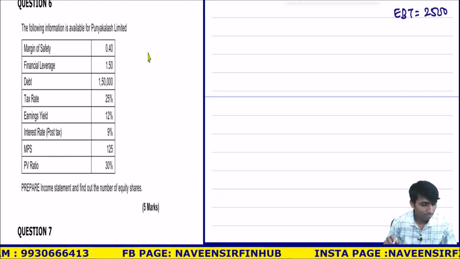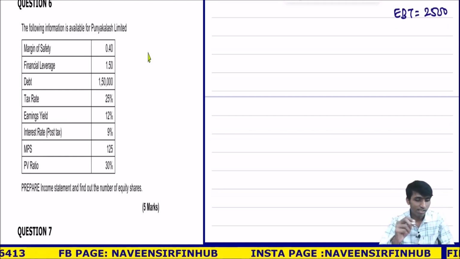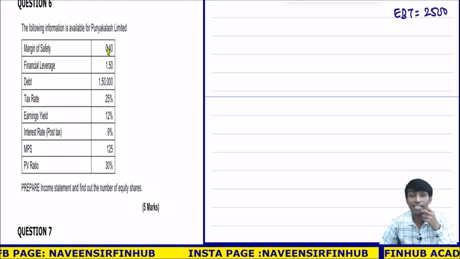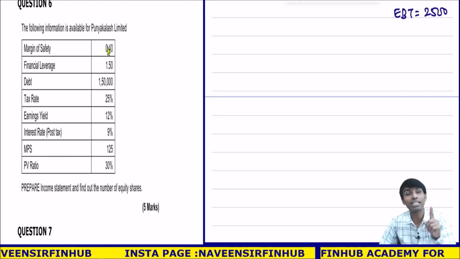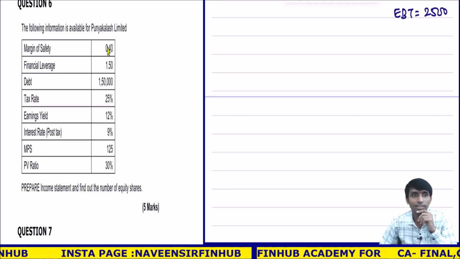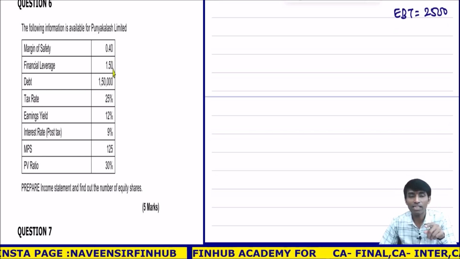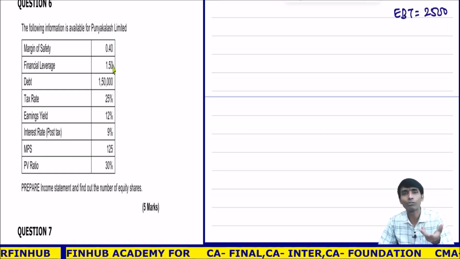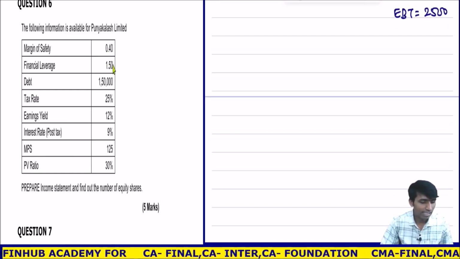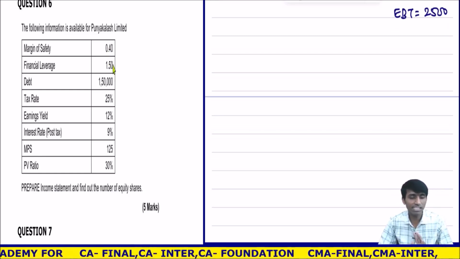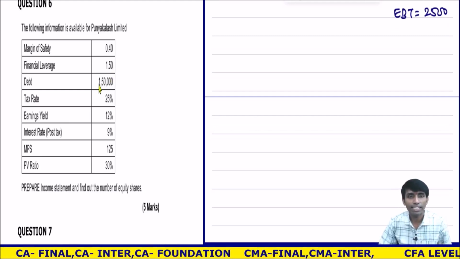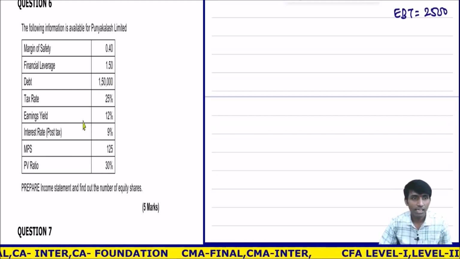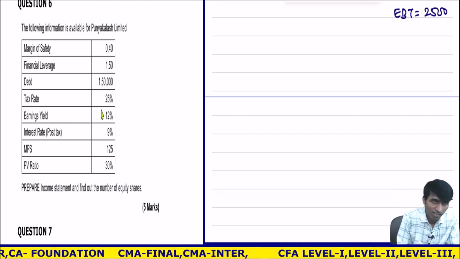Let's see. Understand. Margin of safety is given. Again, if you know margin of safety, you can calculate DOL. If I know DOL and DFL, I can easily calculate DCL. I'm just going through this. I'm not saying everything is required, but still we should know. I know debt, I know tax rate, I know earning yield. Question number 6.